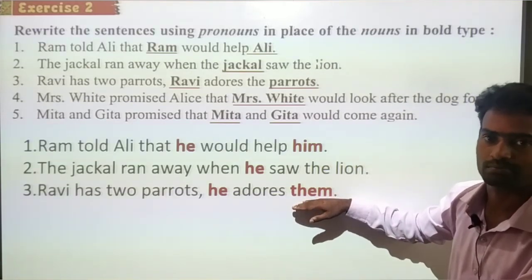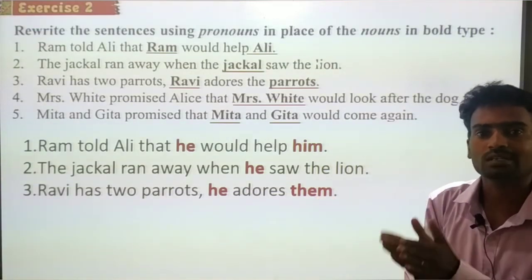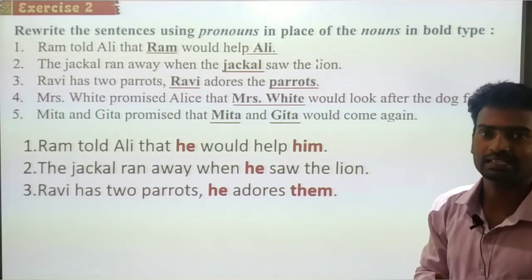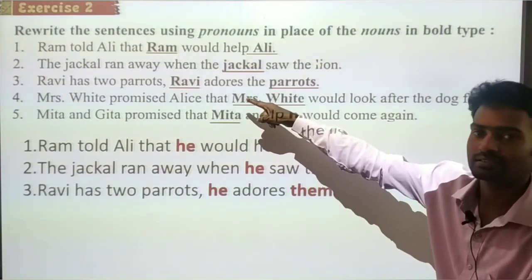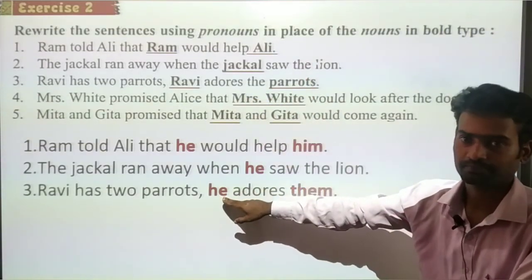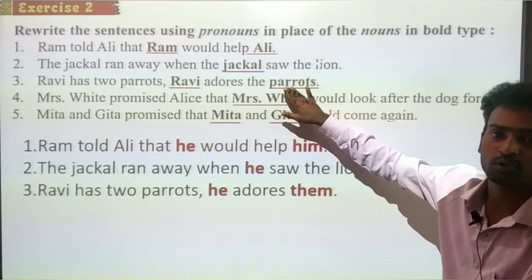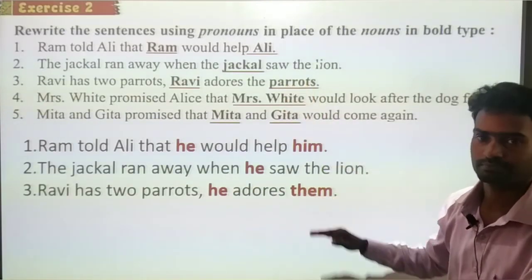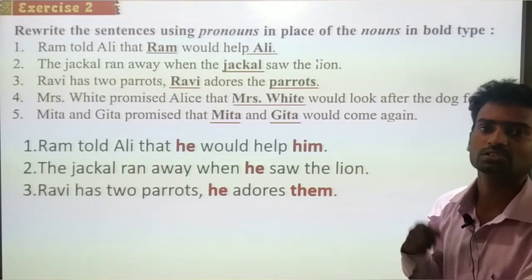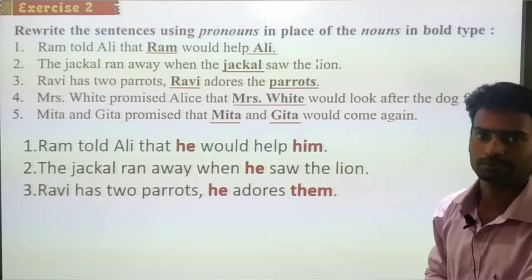We should understand what is a singular form and what is the plural form. Clear, dear children? Ravi is a masculine gender, so we use he. Parrots is a plural form, so we use them. So this is how we have to change the noun into pronouns.